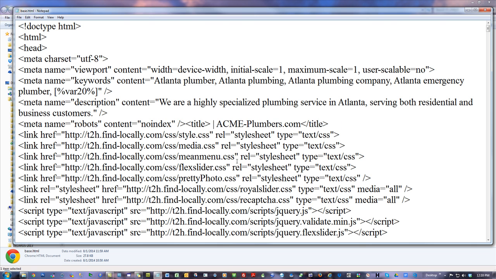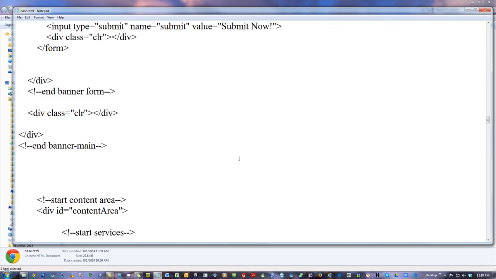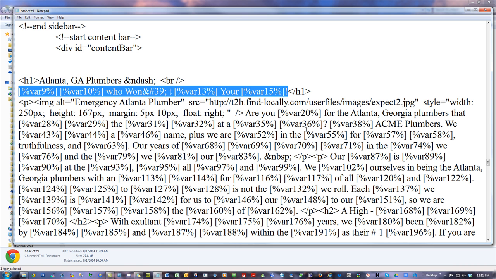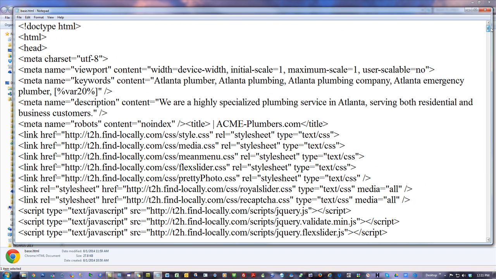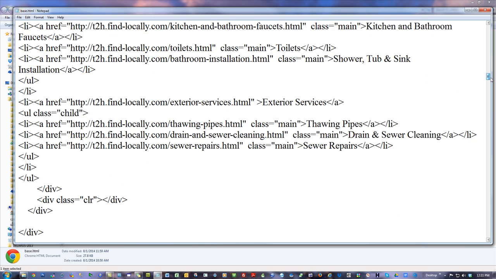What should it be? Should be something I got off of here, right? Out of the content. Maybe. You know, it's just a good way of doing it. Awesome plumbers who won't drain your wallet is a really cool way of putting it. I mean, it's not saying Atlanta plumbers. I really should be saying something about the city. But nonetheless, awesome plumbers who won't drain your wallet. That's a good way to go.